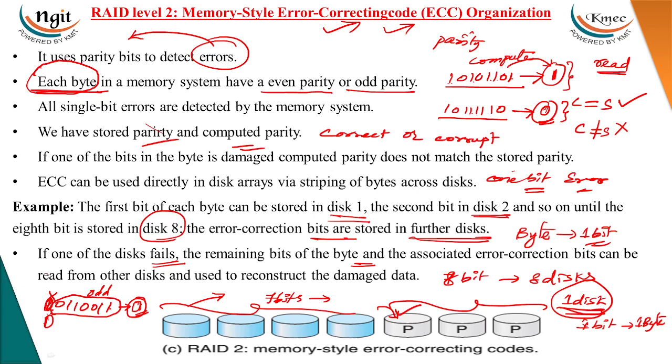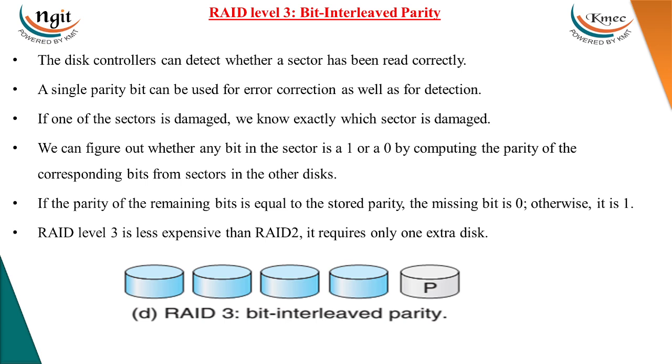The difference between RAID level 2 and level 3 is that here, instead of each byte, we maintain a parity bit for a sector. A sector is a combination of different bytes, a set of bytes. The size of the sector is defined by your operating system or your hardware disk. So here we compute a single parity bit for each sector.